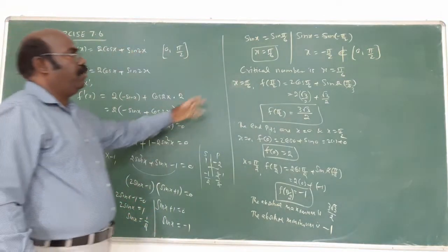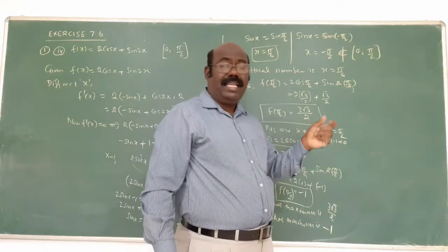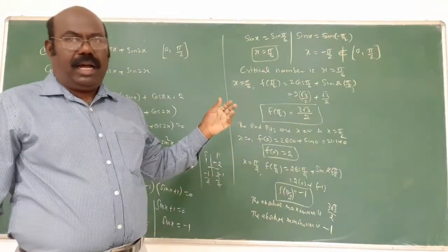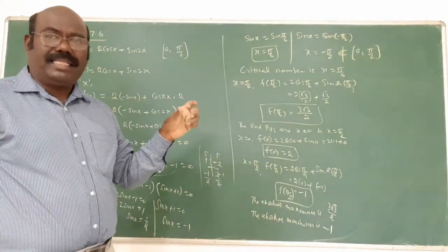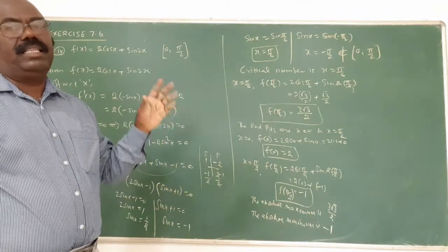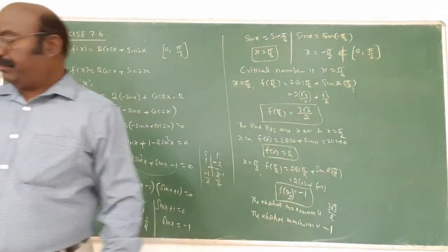Anyway, very important here: you must find the critical number. That number always lies in the interval. In the first 3 problems, the critical numbers always lie in the interval. But in this particular problem, one number is not in the interval. That's why neglect that number, remaining only the critical number. That is the answer.